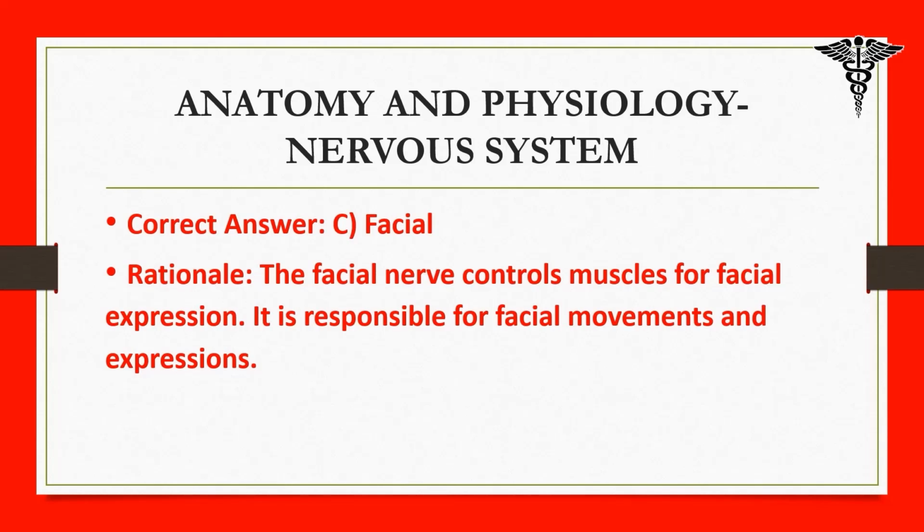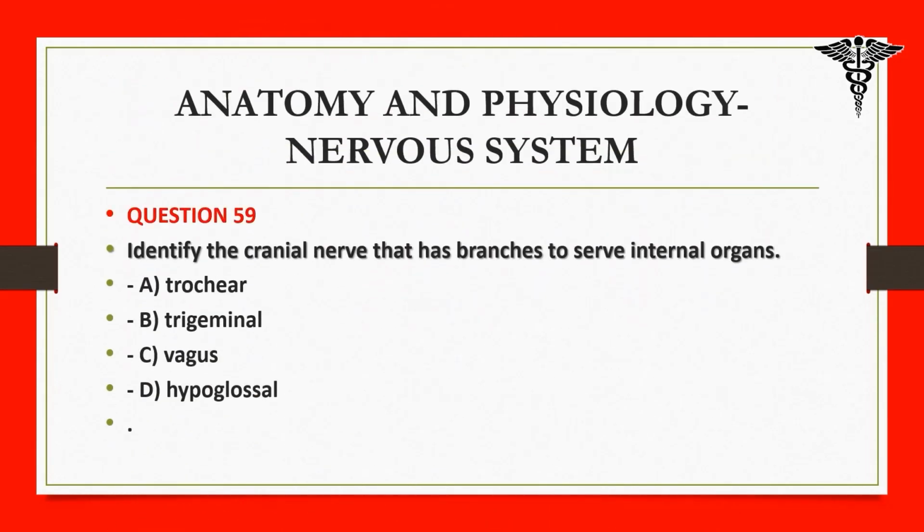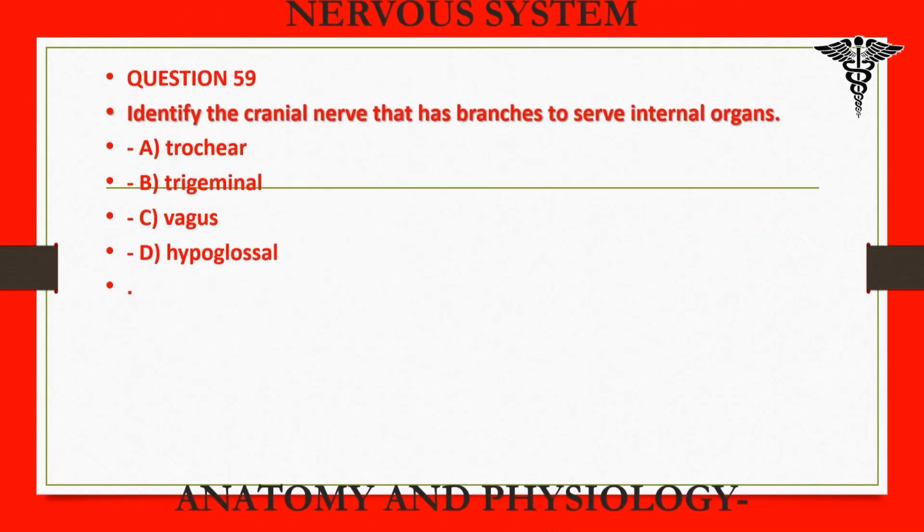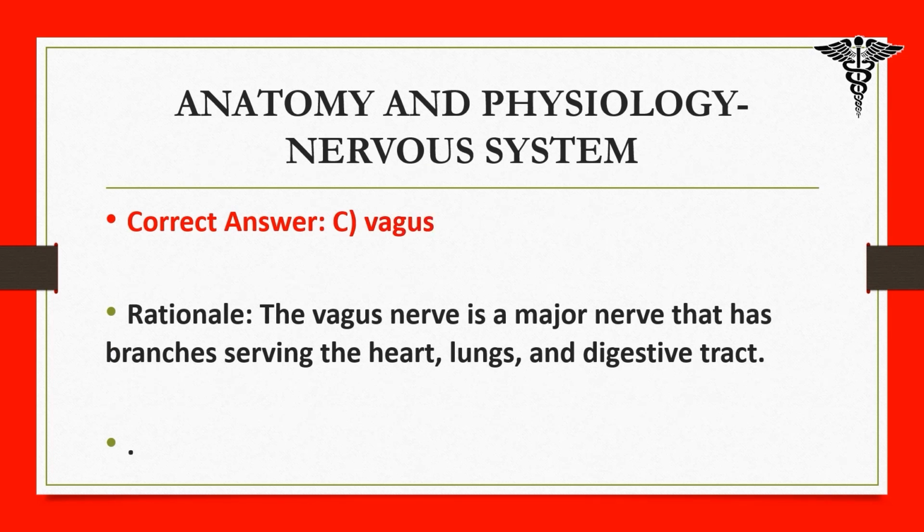59. Identify the cranial nerve that has branches to serve internal organs. A. Trochlear, B. Trigeminal, C. Vagus, D. Hypoglossal. Correct answer: C. Vagus. Rationale: the vagus nerve is a major nerve that has branches serving the heart, lungs, and digestive tract.